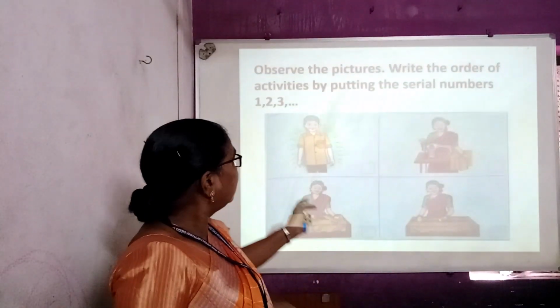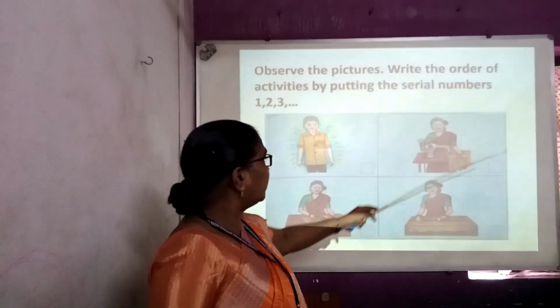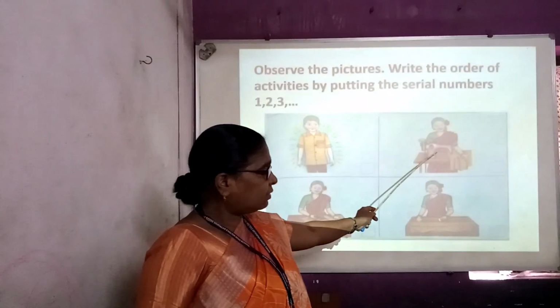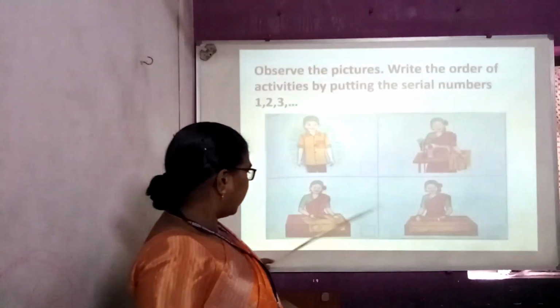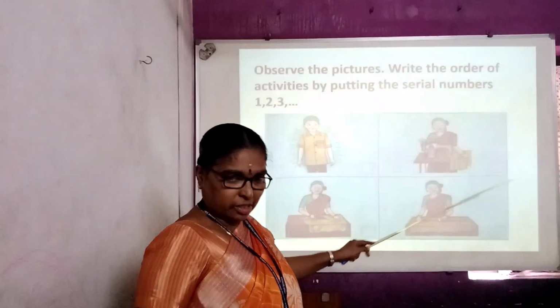Here, observe the pictures, write the order of activities by putting the serial numbers. Now here one boy is there. Here one lady is stitching and here the lady is cutting and here she is taking the machine.